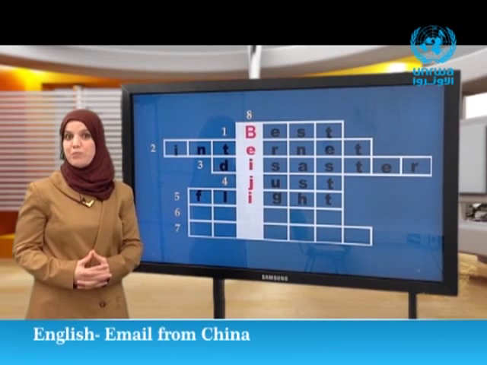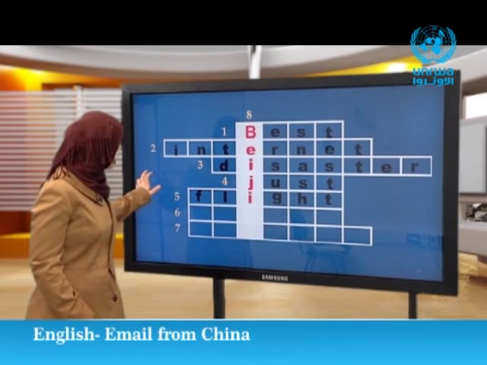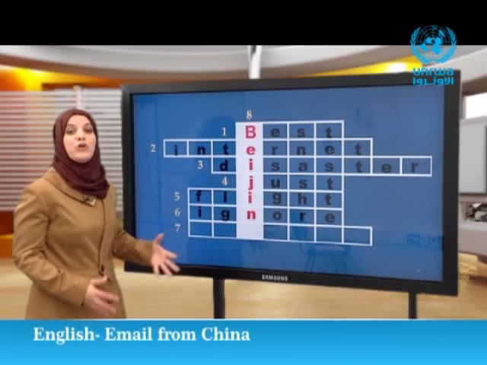Now, let's move to number 6. This is a verb. It is the opposite of pay attention to or take notice of. What is it? Good. The verb is ignore.